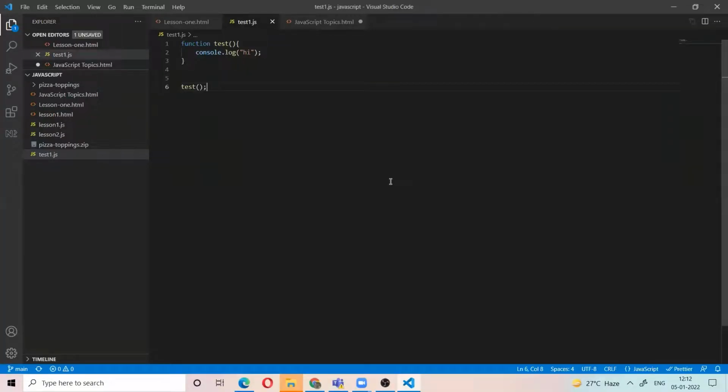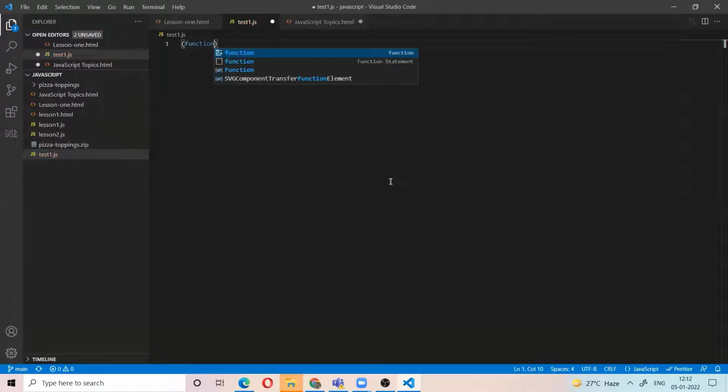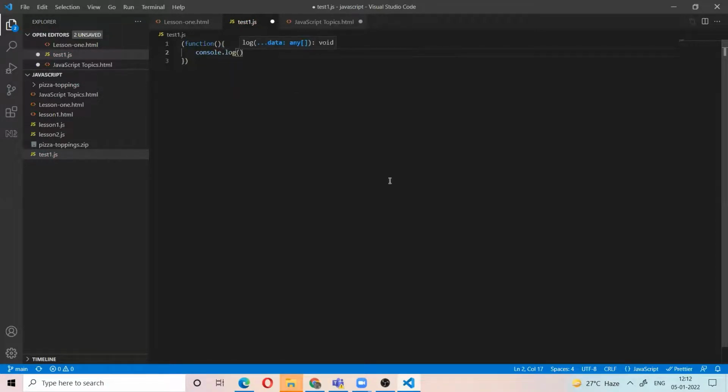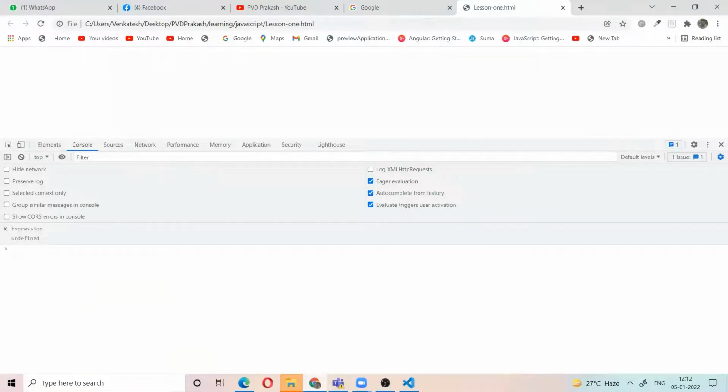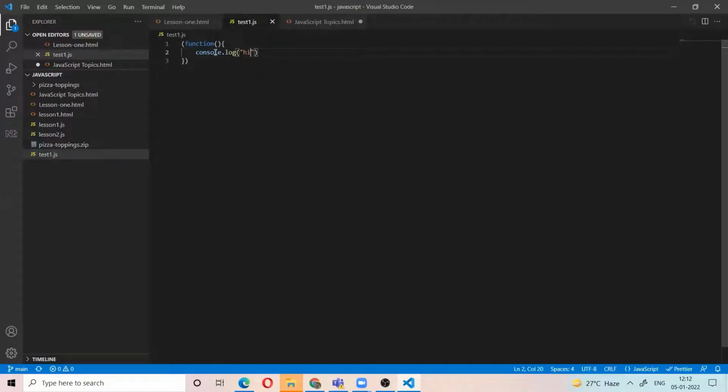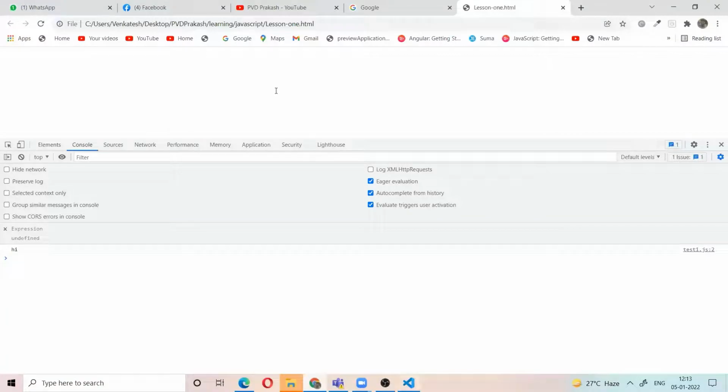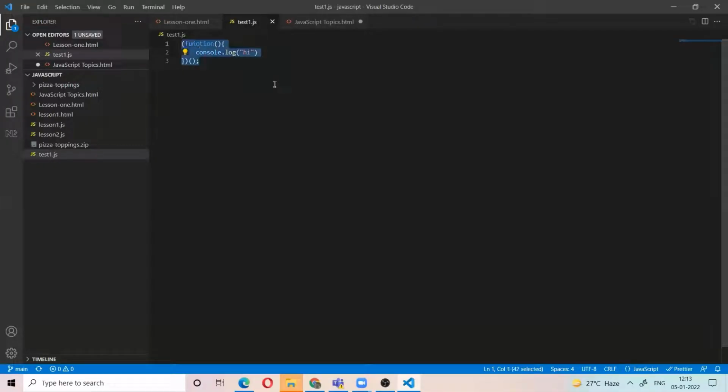But some functions are invoked immediately after they are defined. For example, a function. Let's see what happened. So this function is defined and immediately it will be called. Define the function, immediately it will call.